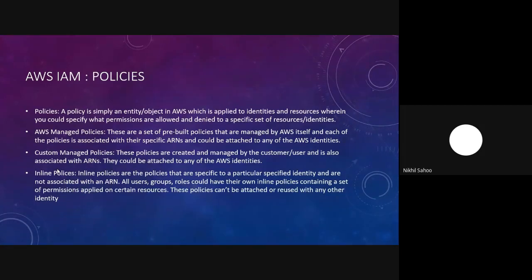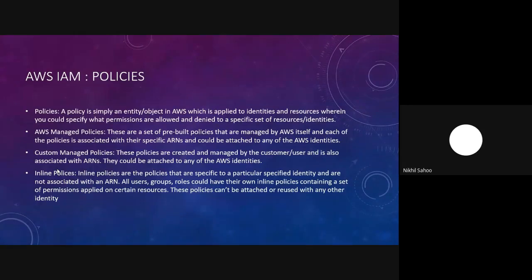So policies, you could say, are a collection of permissions which we apply onto a particular identity, and that particular identity, let's say a user or a group, would be able to perform all kinds of permissions that we have specified in that particular policy document.